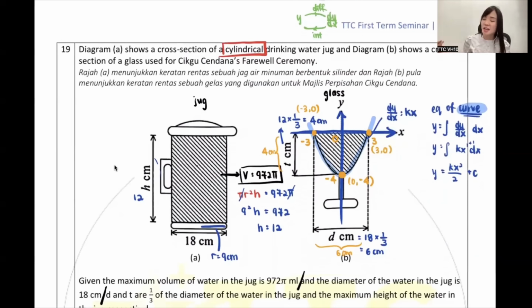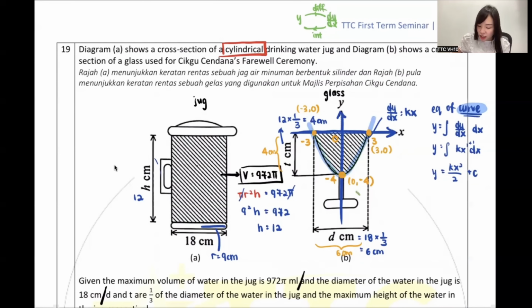After I write plus c, I really feel like I can find k now. Look at this equation. I know there are a lot of unknowns, totally fine. Can anyone tell me which value you will sub inside to find c? I think c is the easiest. Very good, Brian, straight away tells me it's negative 4. For those who don't know why, this is your curve.